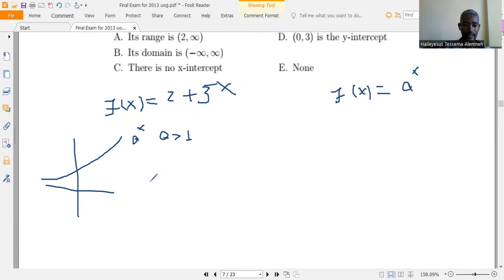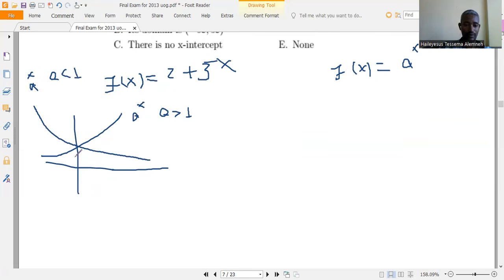And if a is less than 1, it has a form like this one.